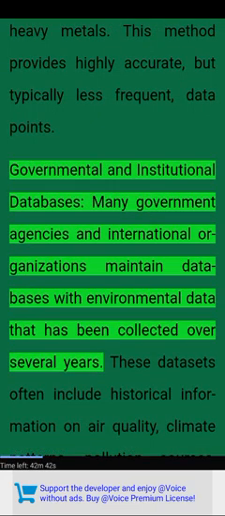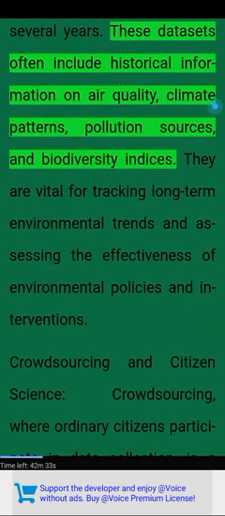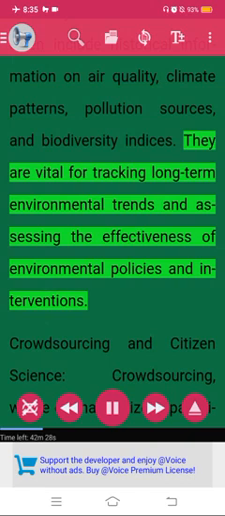Governmental and institutional databases. Many government agencies and international organizations maintain databases with environmental data that has been collected over several years. These datasets often include historical information on air quality, climate patterns, pollution sources, and biodiversity indices. They are vital for tracking long-term environmental trends and assessing the effectiveness of environmental policies and interventions.